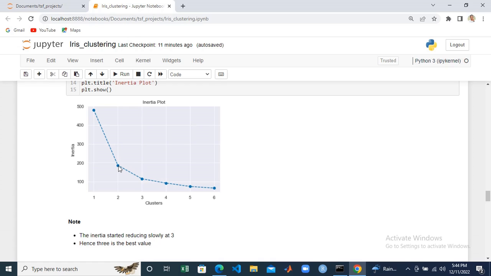Then the next thing is to check the inertia of 2. From 2 to 3 is also very huge. The difference is high. So you can see that 2 is not going to be a good cluster number after all. So the next one I'm going to check is 3. And you can see that from 3, the change in the inertia is not very high. So 3 would be a good choice for us.